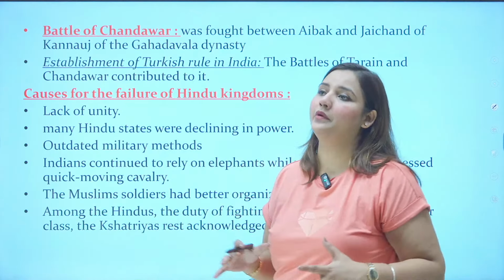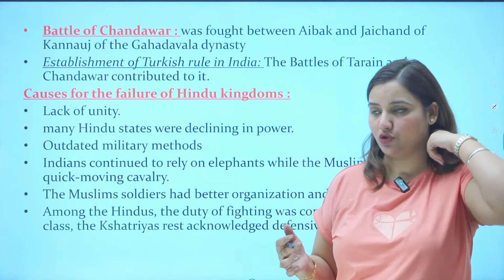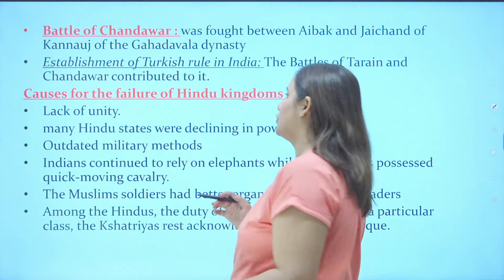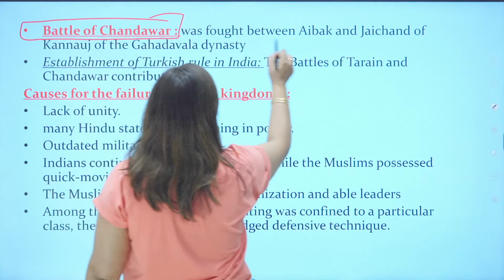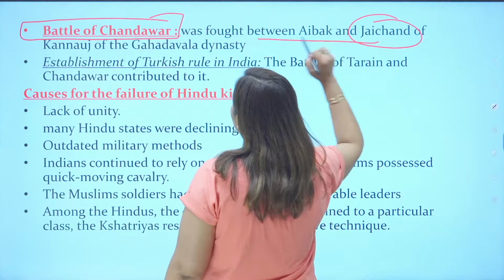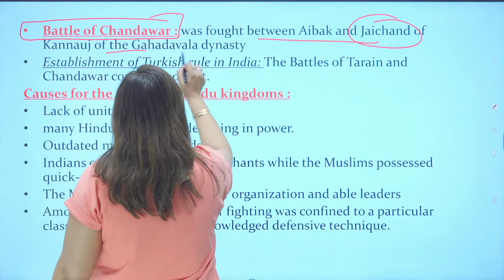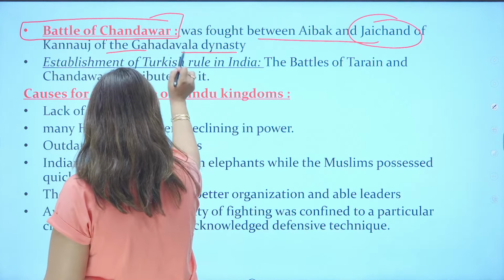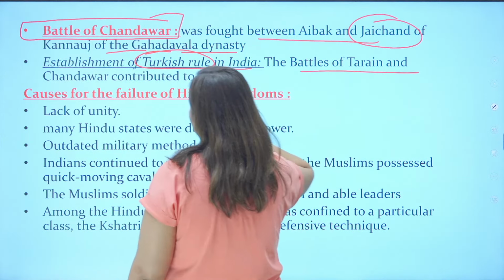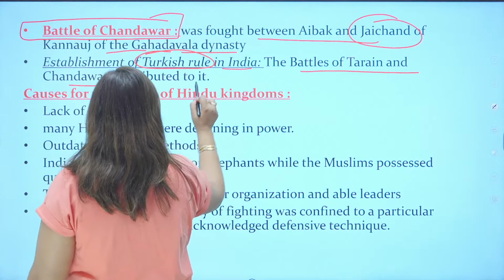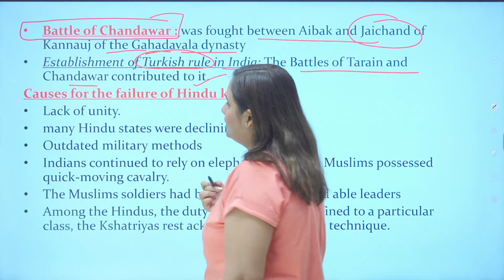But what happened after the death of Prithviraj Chauhan? After the death of Prithviraj Chauhan, the Battle of Chandwar happened. The Battle of Chandwar was fought between Aibak and Jaichand of Kannauj of the Gahadavala dynasty, and the establishment of Turkish rule happened in India. Now these battles, the Battle of Tarain and Chandwar, contributed to the rise of the Islamic world.